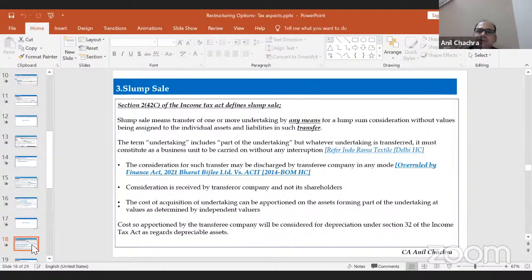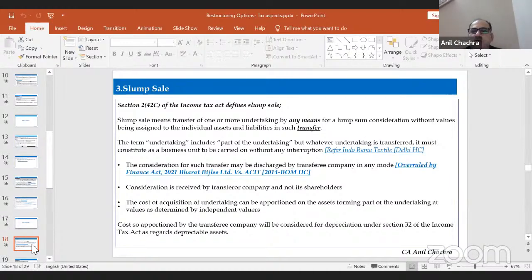Any means: by exchange, by giving consideration in the form of shares. Consideration can be in the form of debentures. Consideration can be in the form of cash in bank or any type of consideration. Earlier, prior to 2021, the amendment was made in the 2021 Act. Prior to that, the word was "by sale."